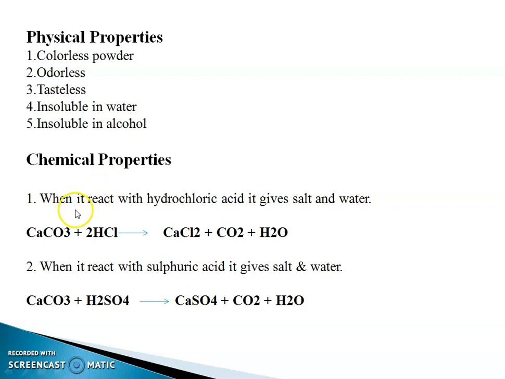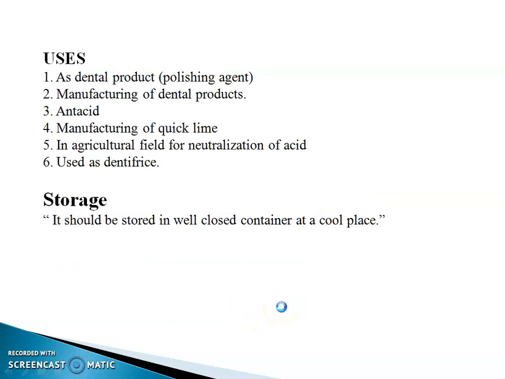Chemical property: when calcium carbonate reacts with hydrochloric acid, it gives salt and water. CaCO3 plus 2 molecules of HCl gives CaCl2, that is salt, plus carbon dioxide and water molecule. Second chemical property: when it reacts with sulfuric acid H2SO4, it gives salt, that is calcium sulfate, release of CO2 and water molecule.